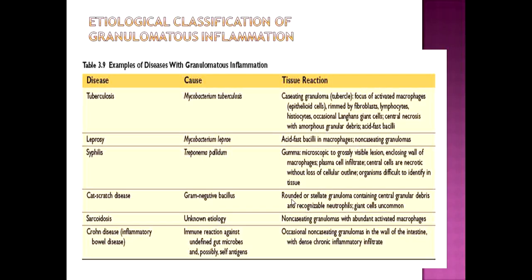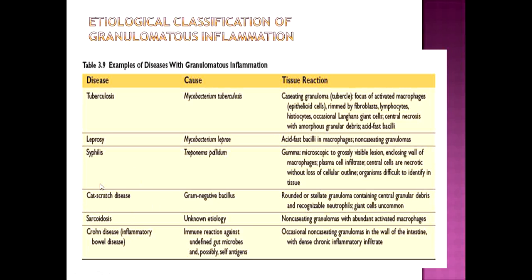Etiological classification of granulomatous inflammation. Tuberculosis is the first and foremost. I have already discussed it. Leprosy is caused by Mycobacterium leprae and it causes formation of non-caseating granuloma. Syphilis produces gummas. Those are microscopic to grossly visible lesions with an enclosing wall of macrophages, plasma cell infiltrate, and central cells that are necrotic.